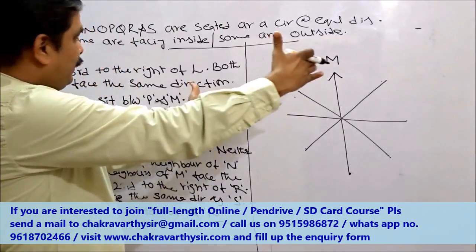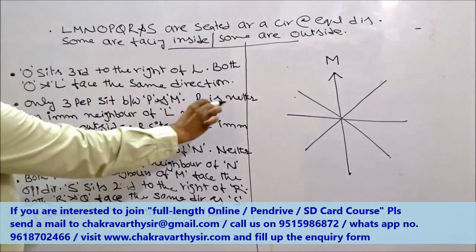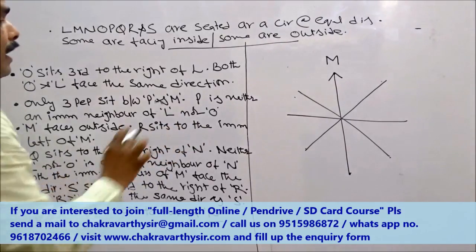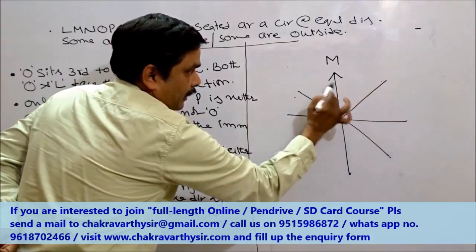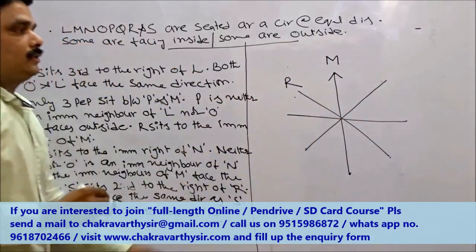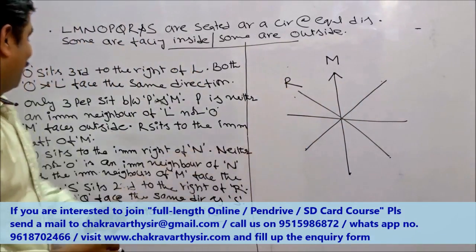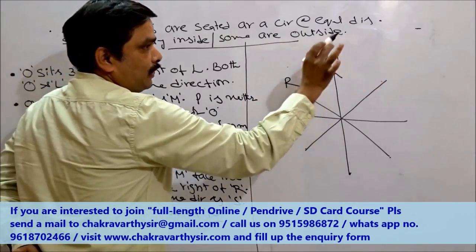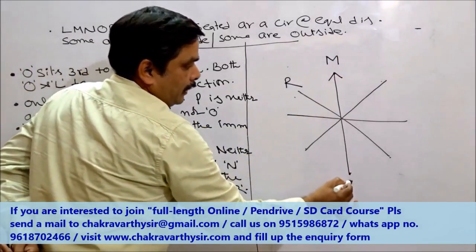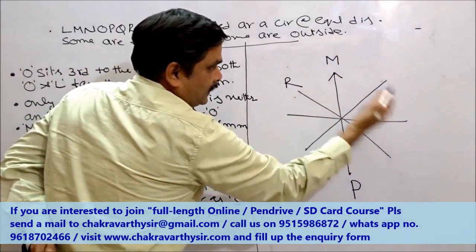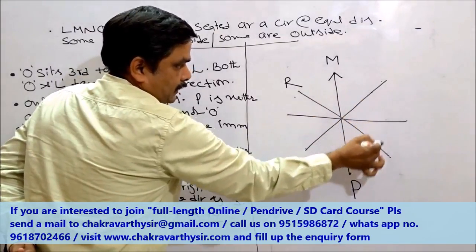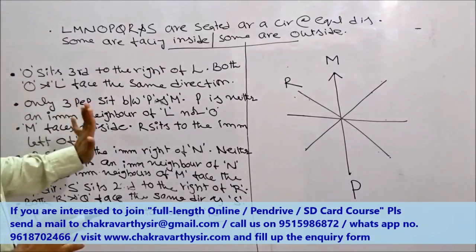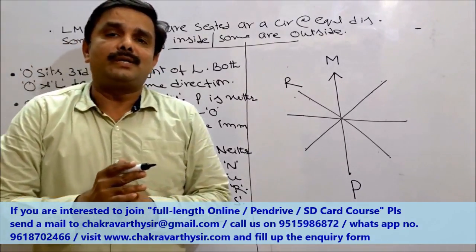Now, what are the related information here? Next one is very related information, they have given in the third one. R sits to the immediate left of M. Now, this is M, right side, left side, it must be R. This place is confirmed. And the other one we can take here. Only 3 people sit between P and M. What's the meaning of that one? As we have discussed just now, this is M, it must be P, either on the right side or on the left side, 3 persons are seated between P and M. Okay, this is over. Then after that, is there any other information which is related to this one?